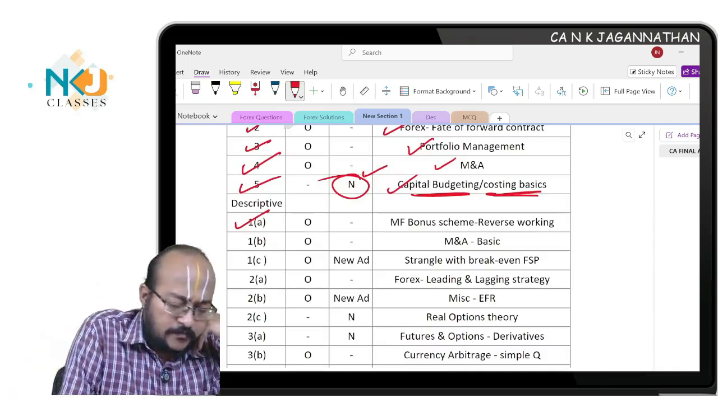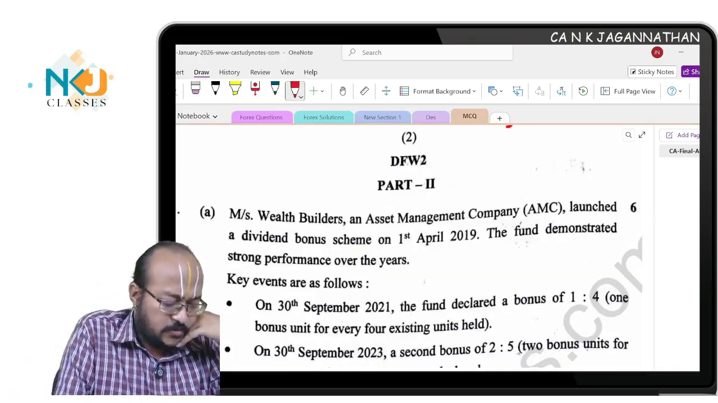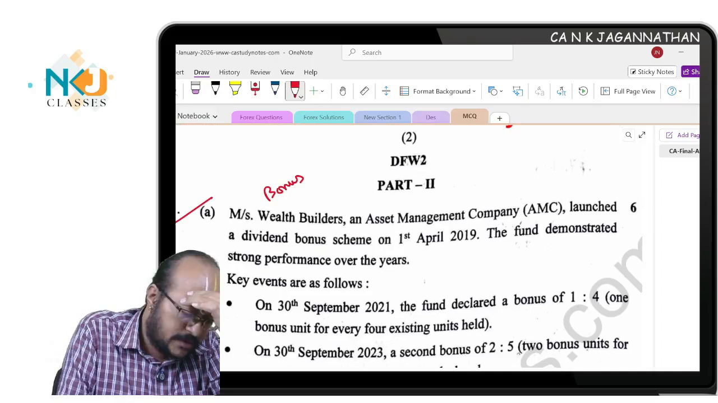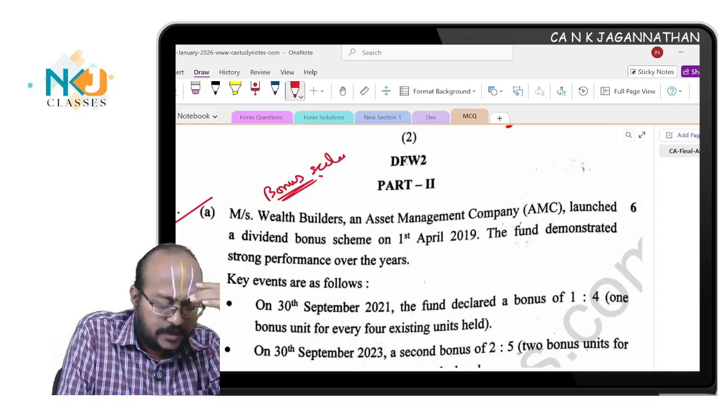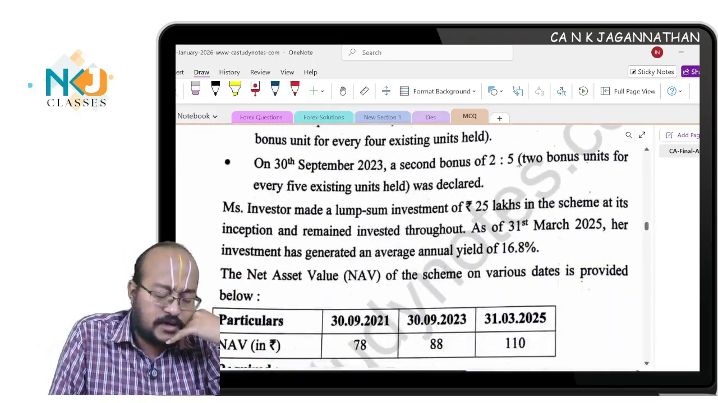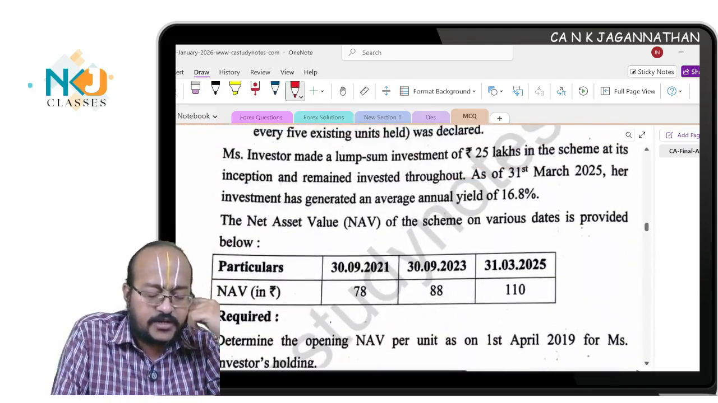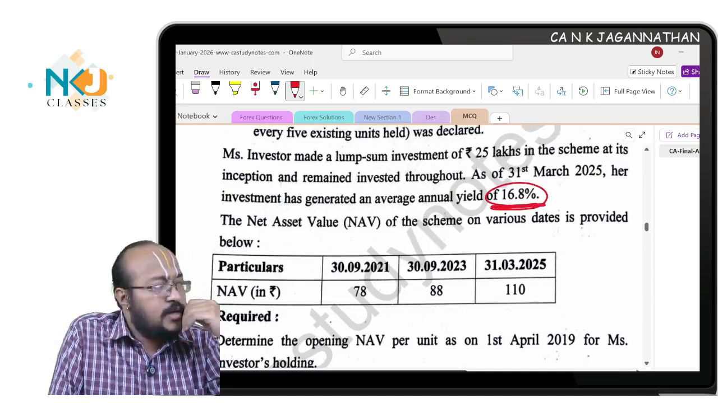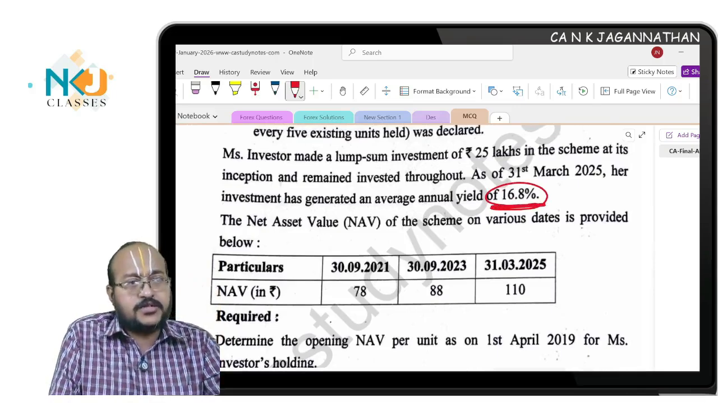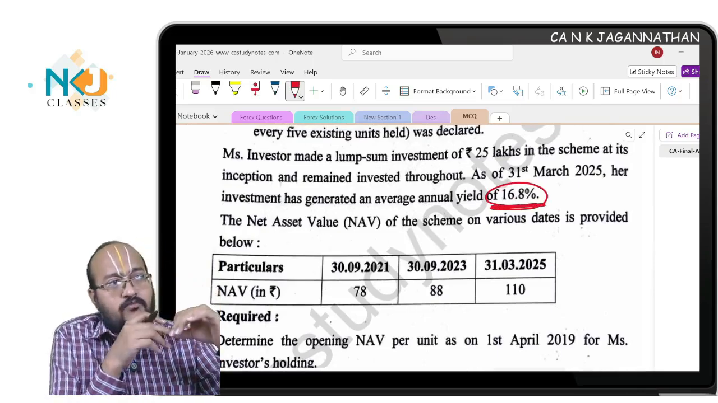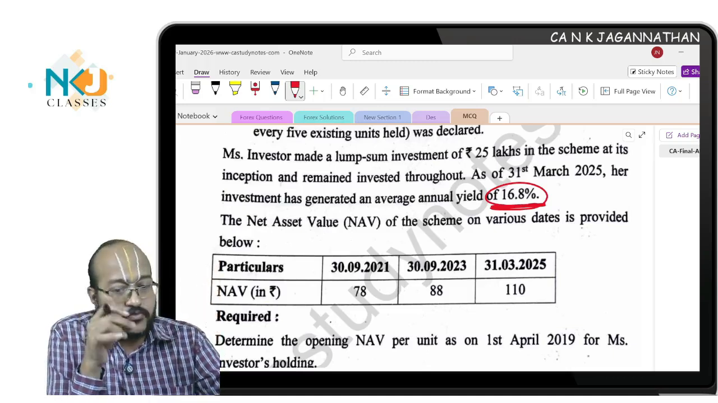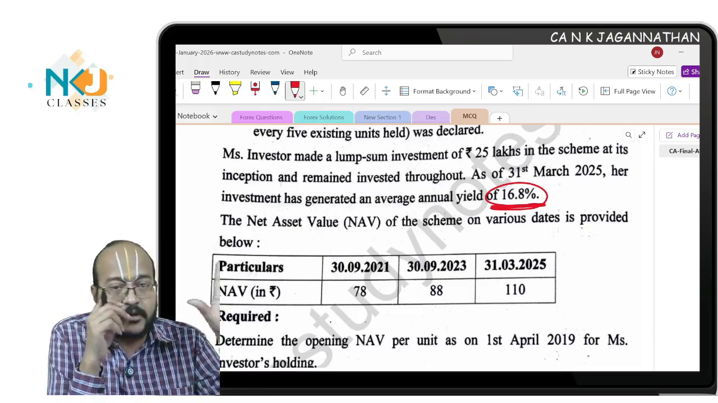See, question number 1A is about a mutual fund bonus scheme. It is a little bit tricky question because they were asking reverse working. Yes, average annual yield is given. It's a copy-paste question from your material only, but they have changed the data. Earlier, in one of the questions, you needed to find the annualized return. That is what is done in the study mat, I think.